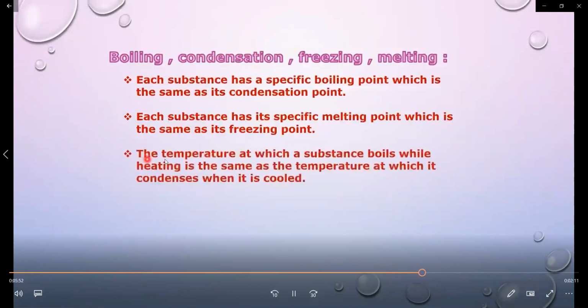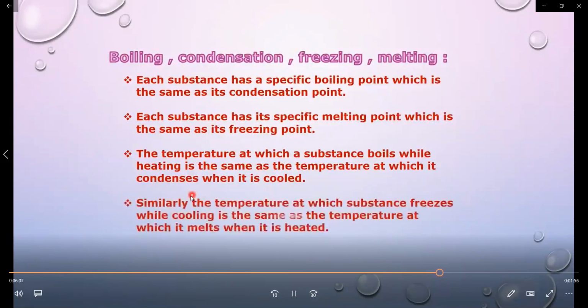Third, the temperature at which a substance boils while heating is the same as the temperature at which it condenses when it is cooled. Similarly, the temperature at which a substance freezes while cooling is the same as the temperature at which it melts when it is heated.